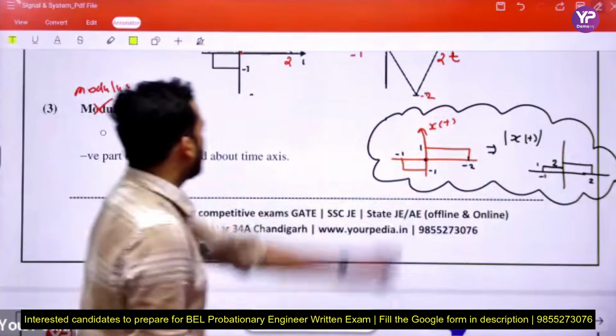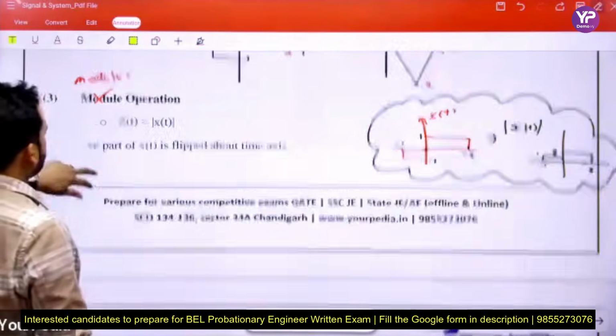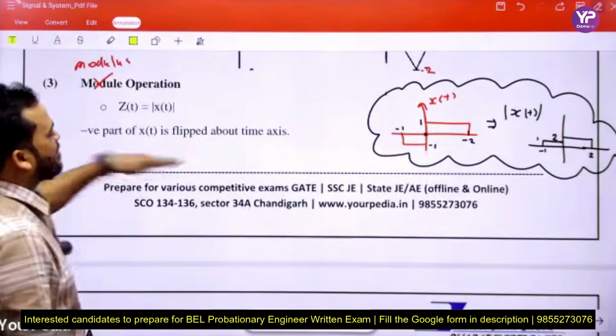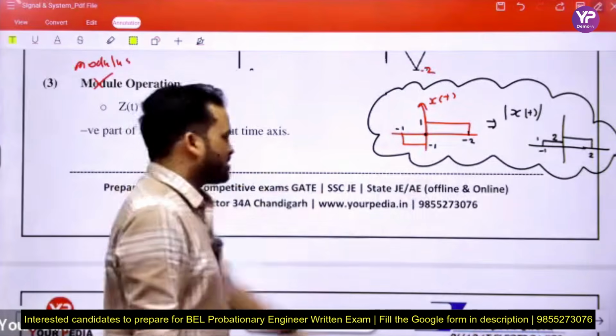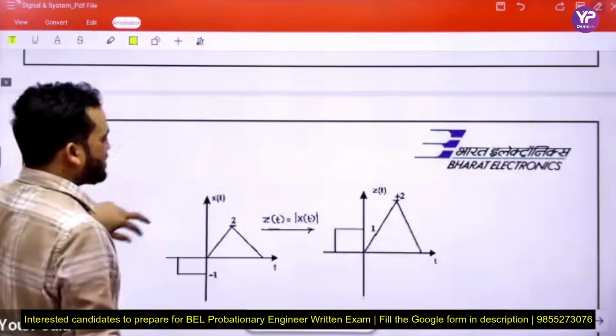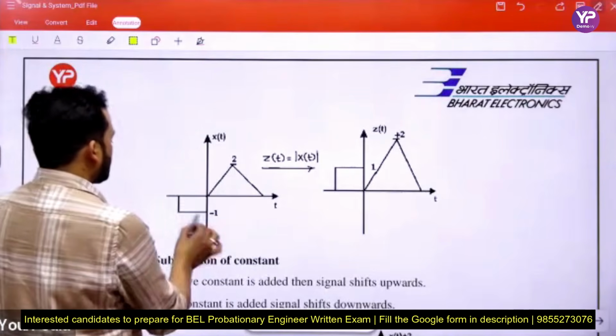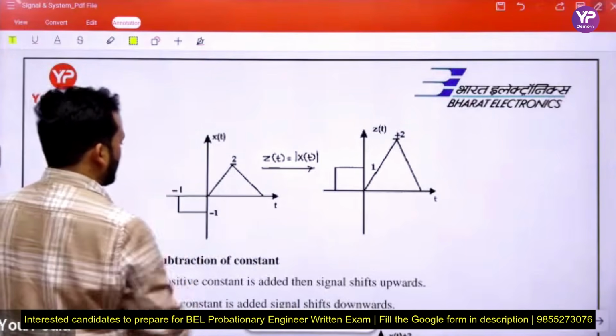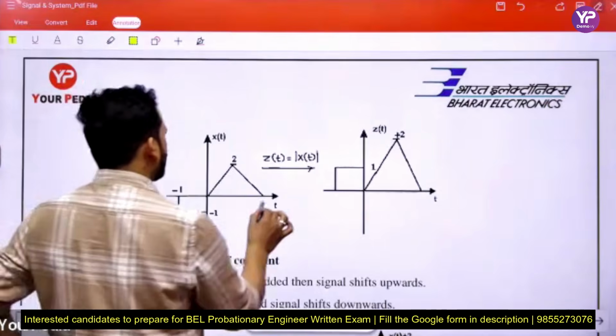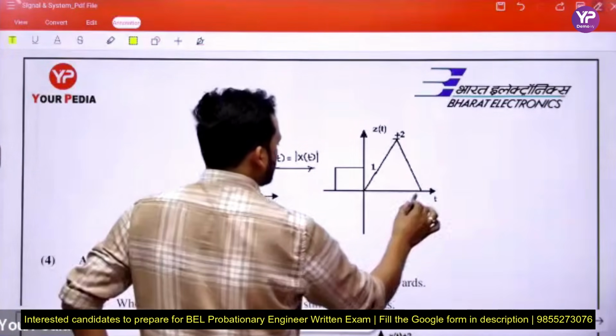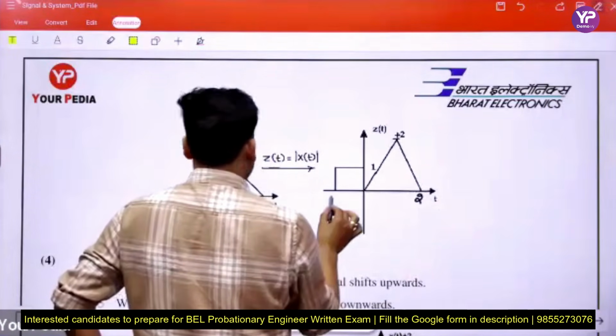Next, the negative part of x(t) is flipped about the time axis. Flipped means make it positive. This is our example: this is x(t), this is -1, and this is +2, and this is also +2 and this is -1.